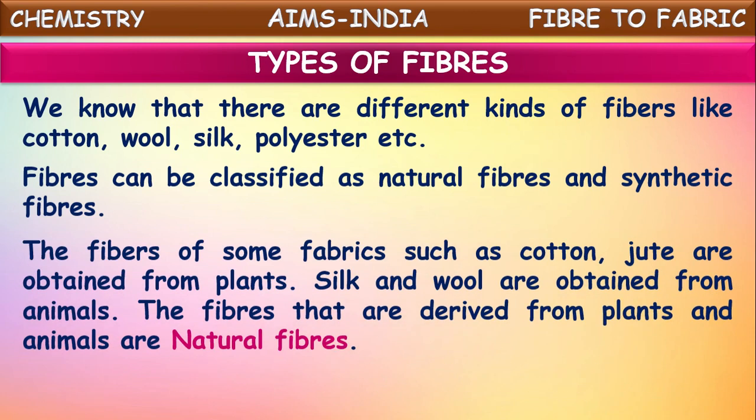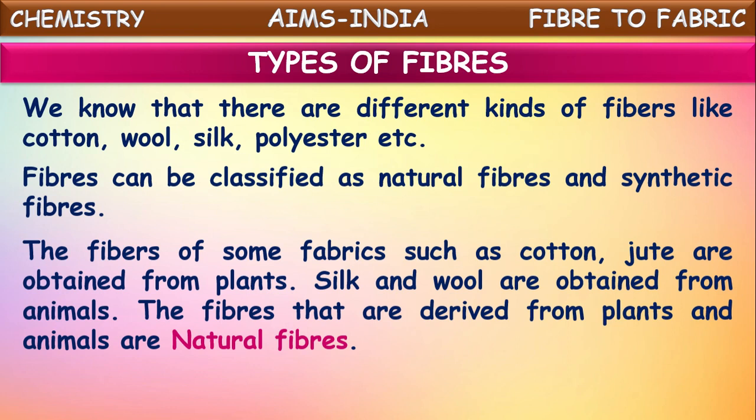That means the fibers of some fabrics such as cotton, jute and even silk are obtained from natural resources. Out of these, cotton and jute are obtained from plants, and some other natural fibers like silk and wool are obtained from animals.